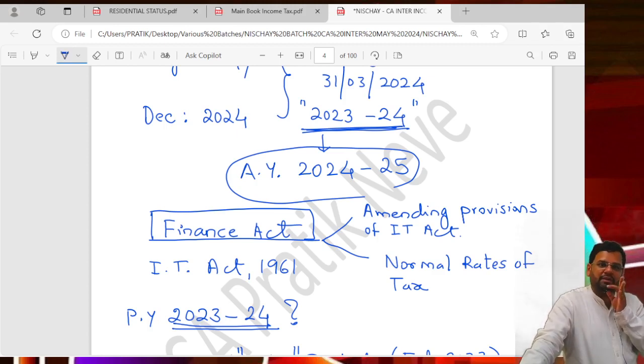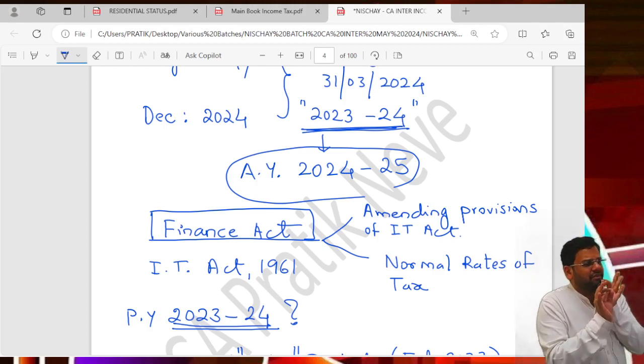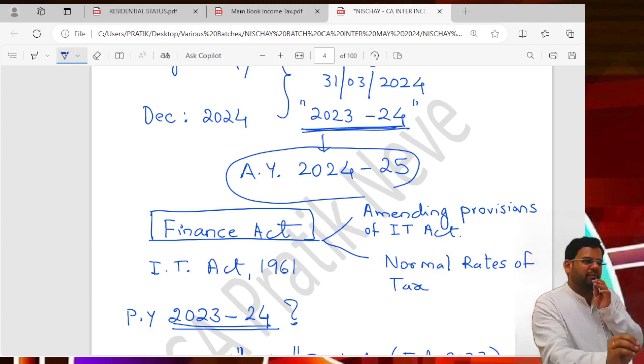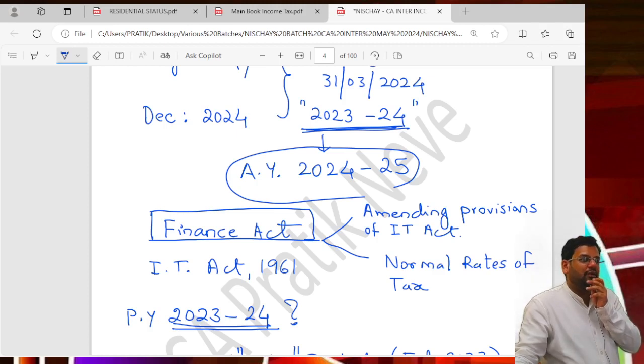Have you heard of PPF? Public Provident Fund. So what is PPF? It is a post office scheme. Of course, you can now open a PPF account with various banks, I'm not saying no, but originally it is a post office scheme where you can save money, up to 1.5 lakhs in a year, on which you will get interest.